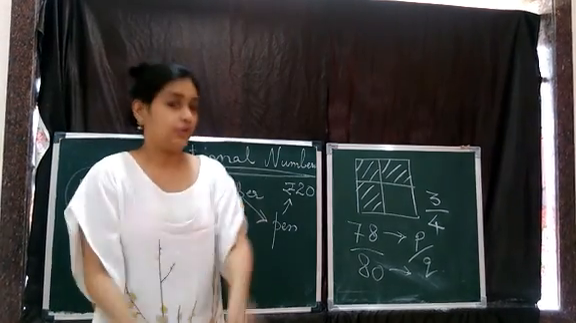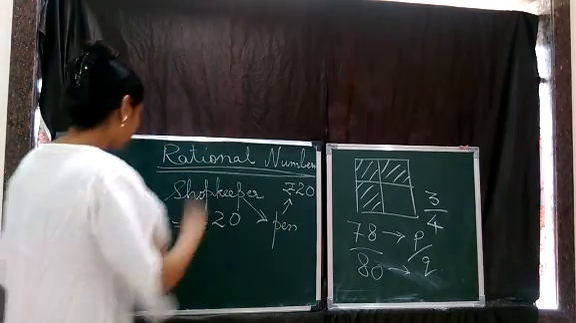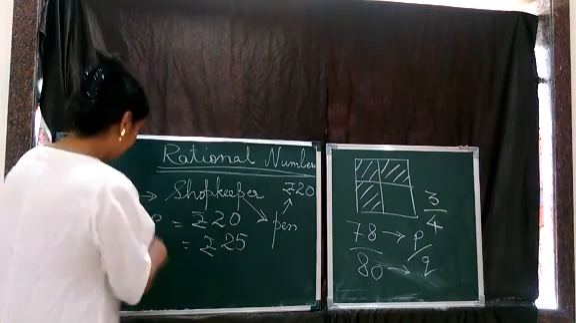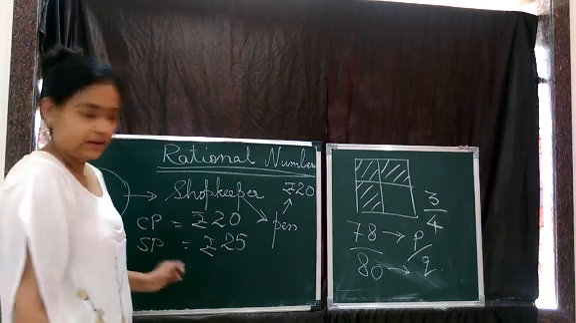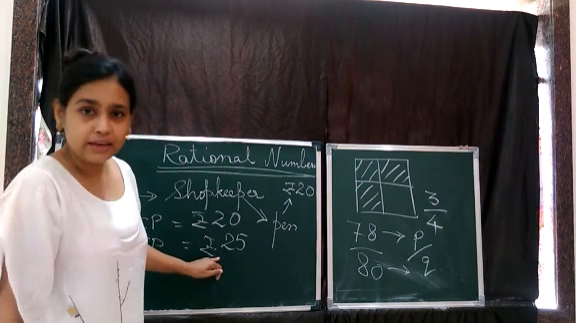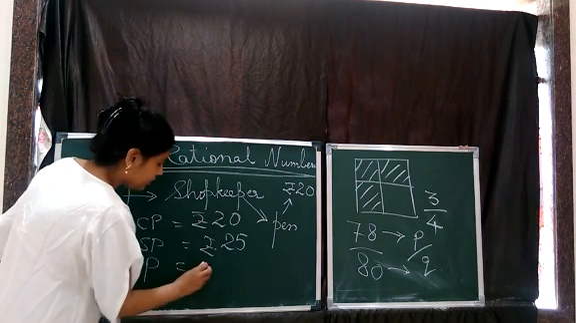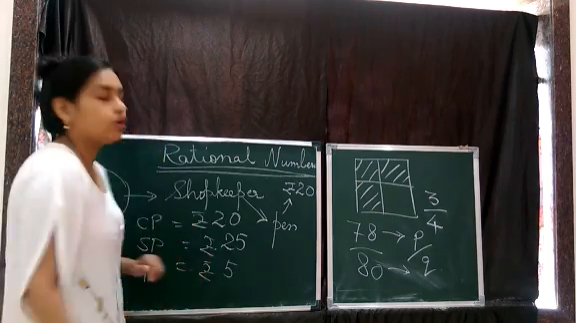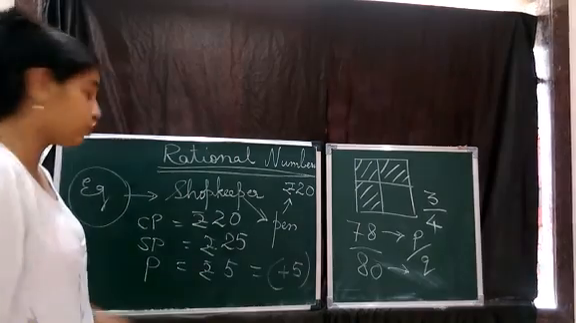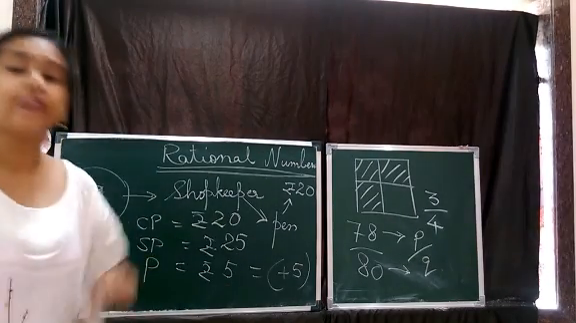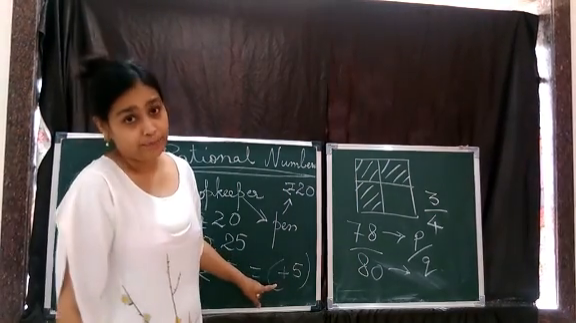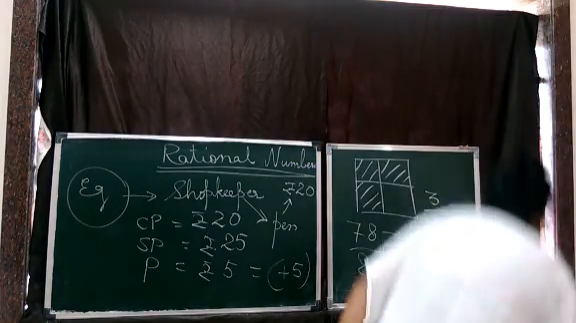Now you go to the shopkeeper and you buy that pen. Now the shopkeeper is selling the pen at rupees 25. That means this is the SP of the pen. Now the shopkeeper is earning extra money, right? Extra money, that is the profit of rupees 5. So this rupees 5 can also be represented as plus 5. He got extra 5 rupees. So 5 rupees is the profit, or you can also say he earned plus 5.